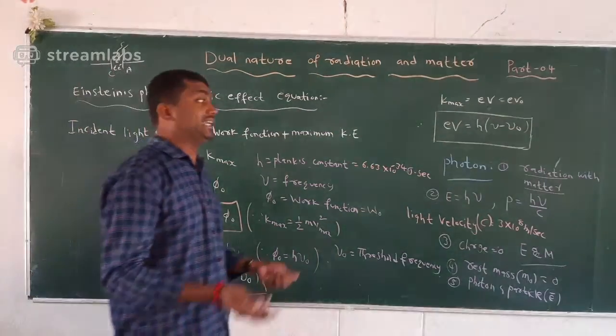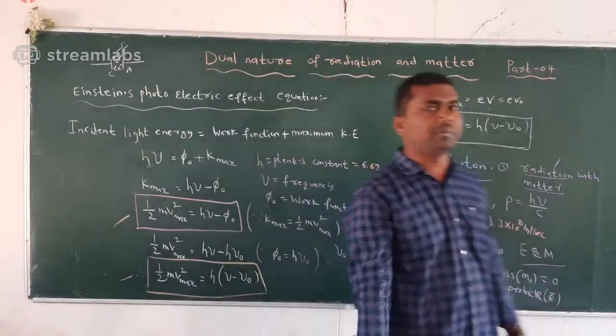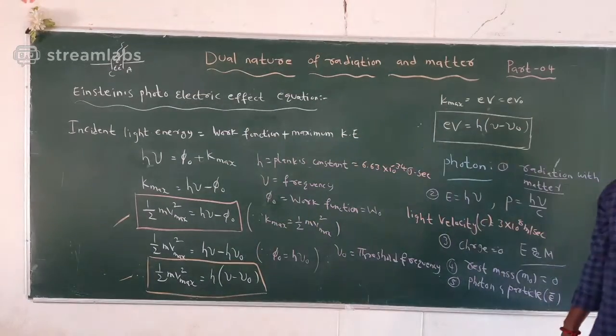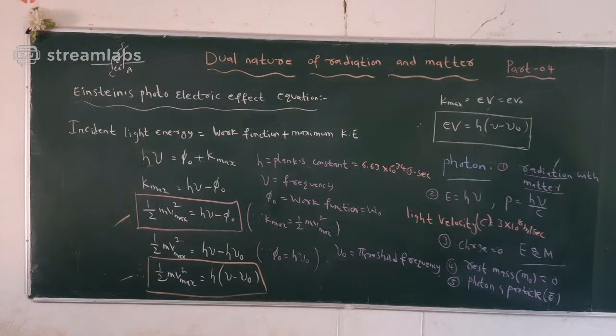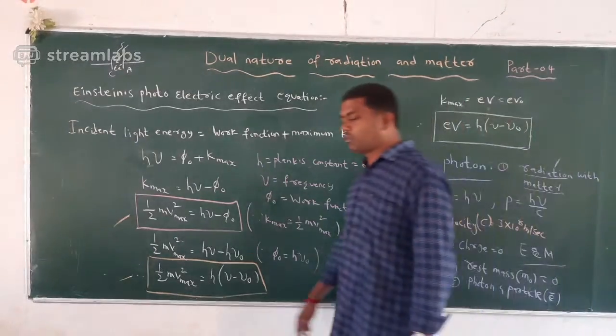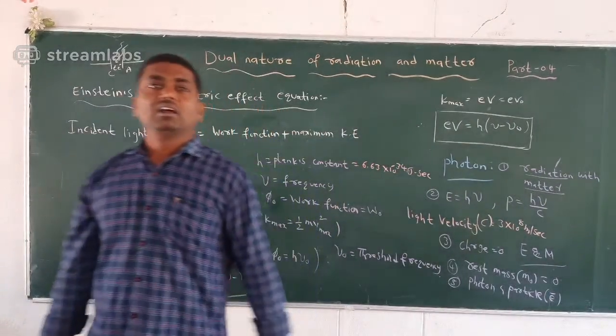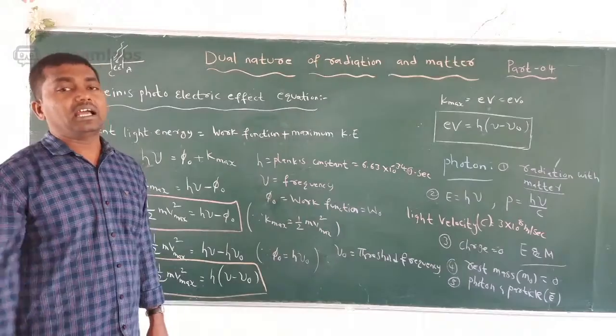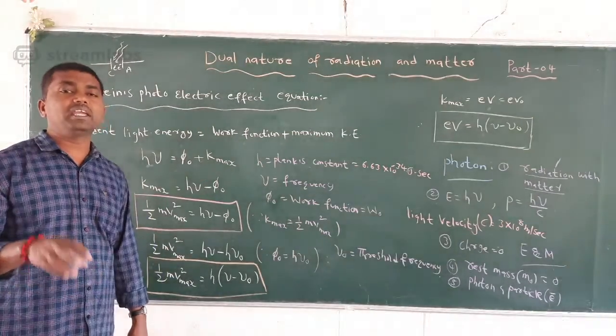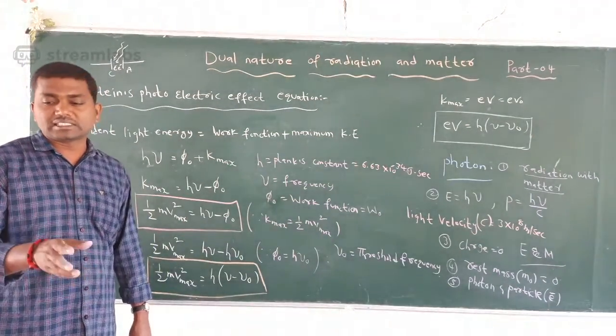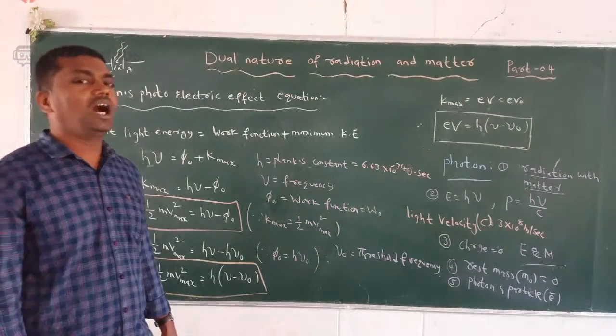Then in the collision between the photon and electron, the kinetic energy as well as the momentum will be conserved. These are some properties of the photon.